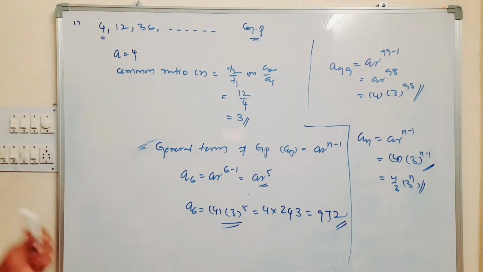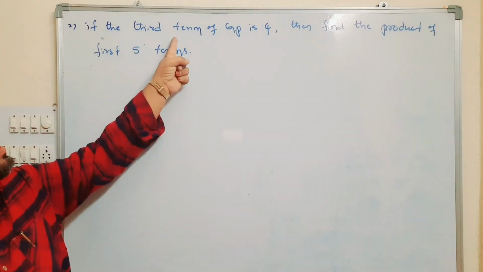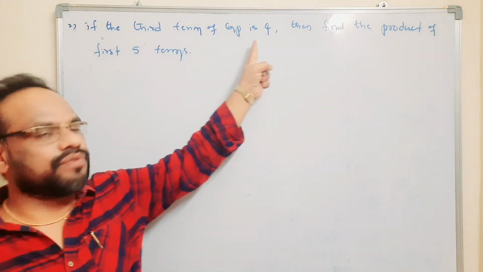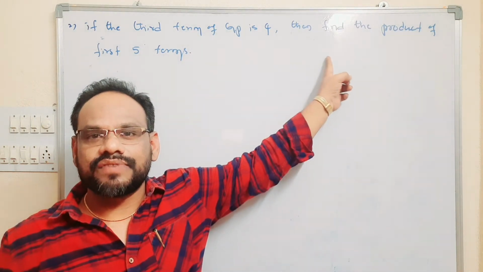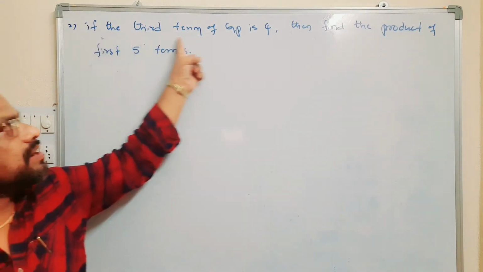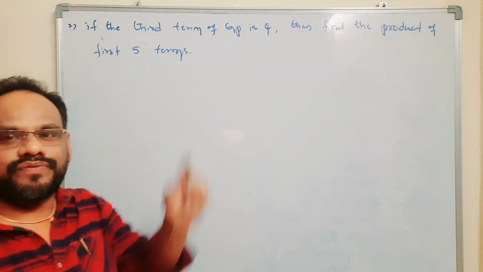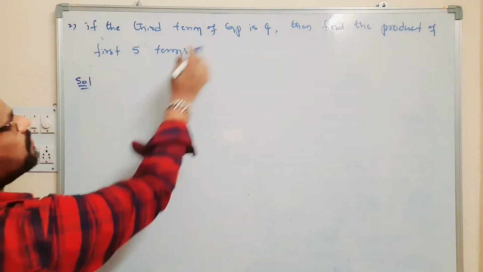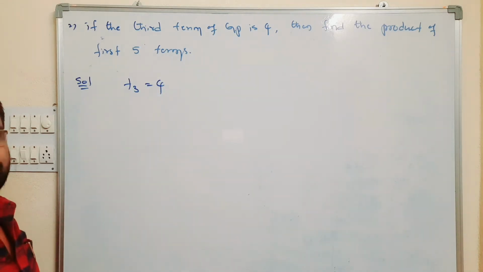Next, let us discuss the second example. If the third term of GP is 4, then find the product of first 5 terms. Observe here. If the third term of GP is 4, that means T3 is equal to 4. A3 or T3 is equal to 4.